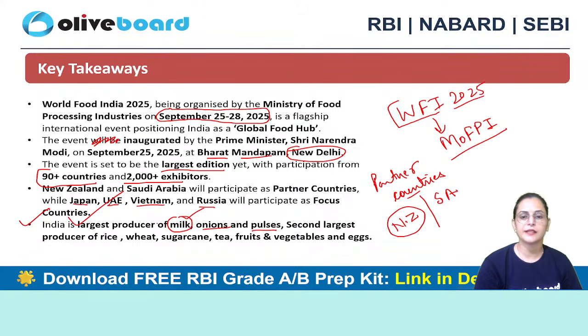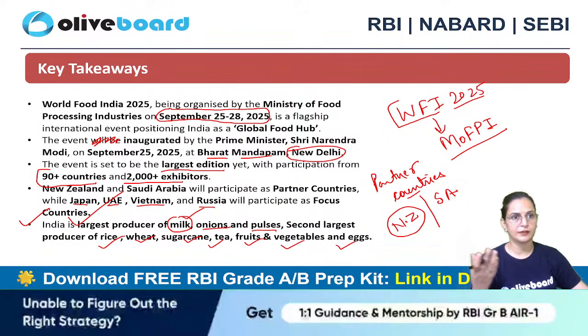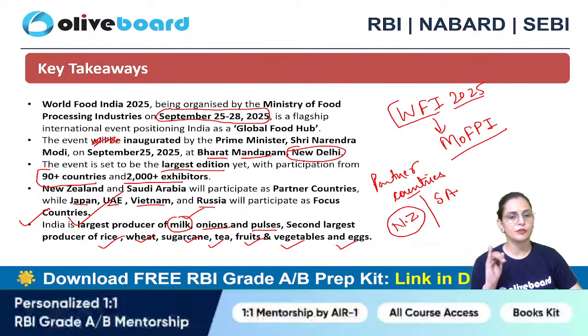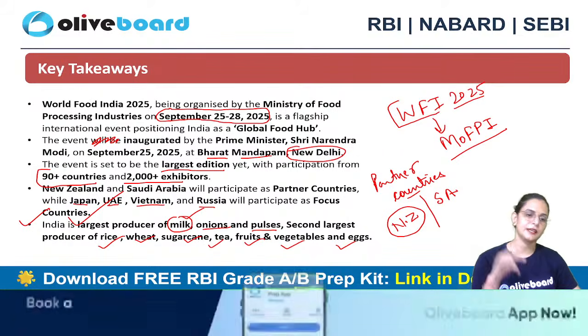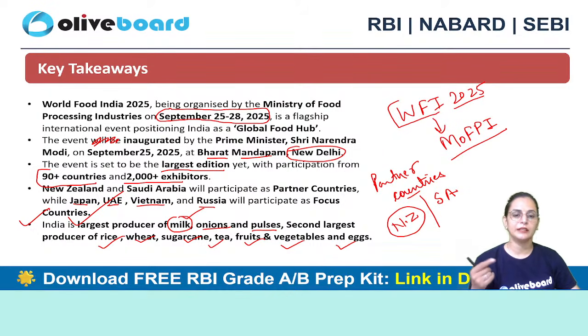And India is the second largest producer of rice, wheat, sugarcane, tea, fruits and vegetables, and eggs. So you can see what our target is: we are the largest producers of milk, onion, and pulses, and the second largest producers of rice, wheat, sugarcane, tea, fruits, vegetables, and eggs.